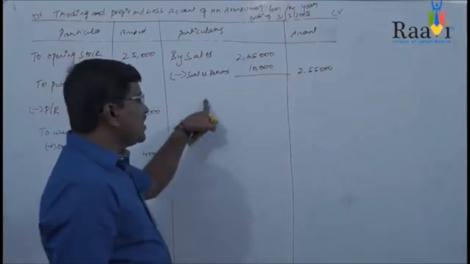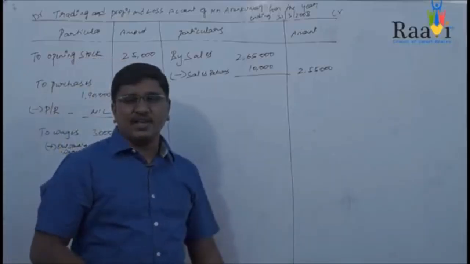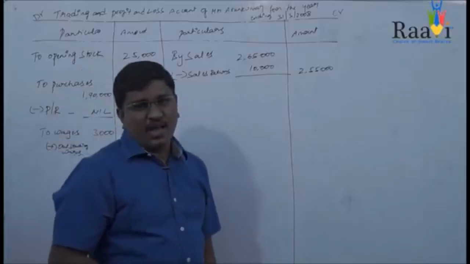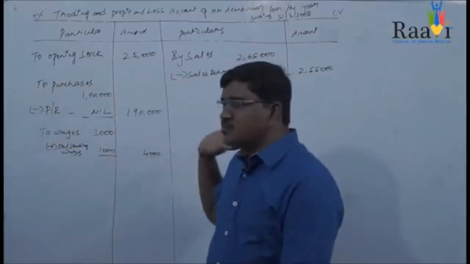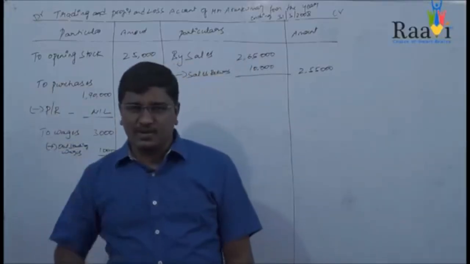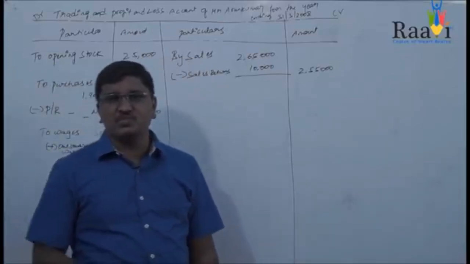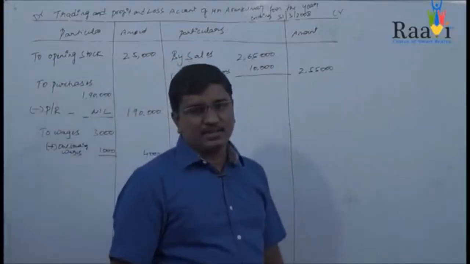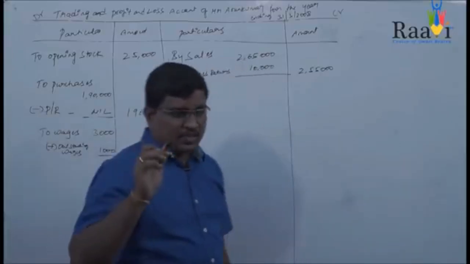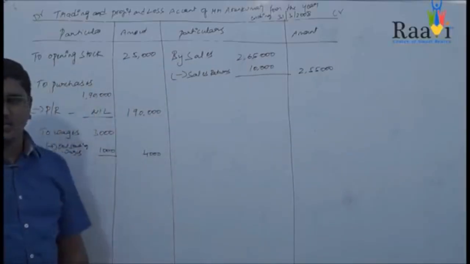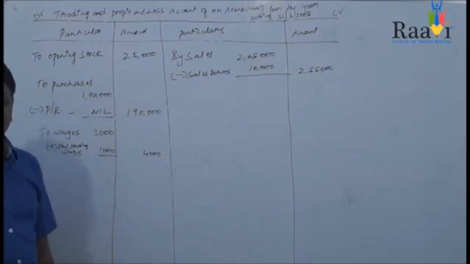After sales, the next item which comes in the credit side of your trading account is closing stock, and you will find this in the adjustments. In this problem also closing stock is given: stock on 31st March 2008, that is 35,000. This stock is considered as closing stock, and it will come in the credit side of your trading account.